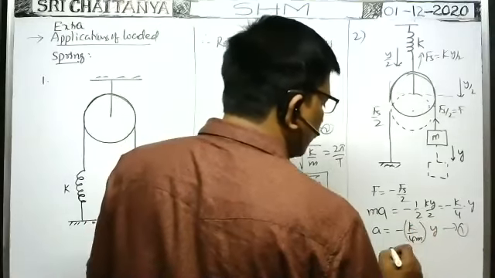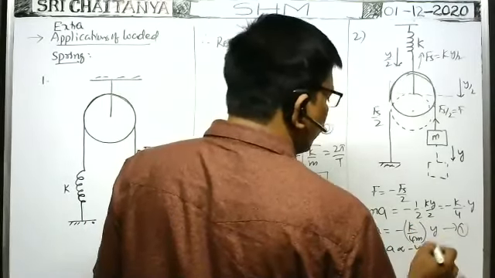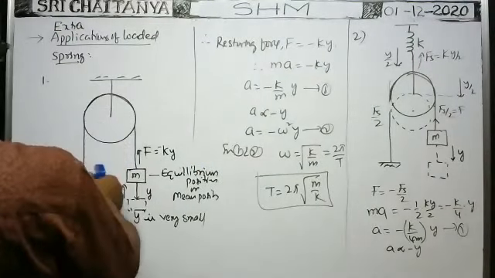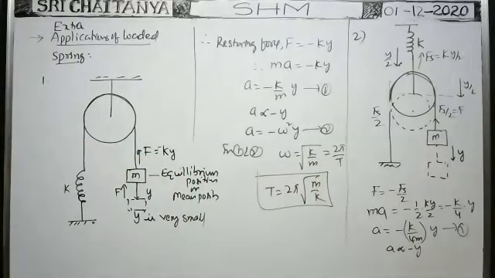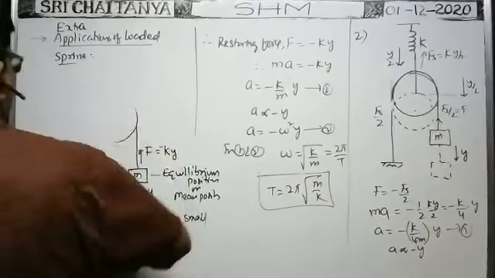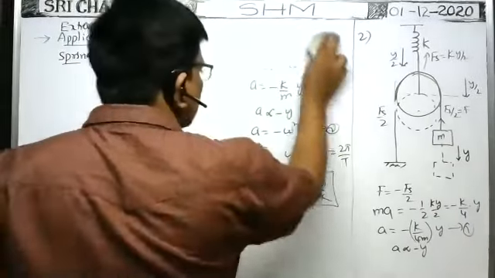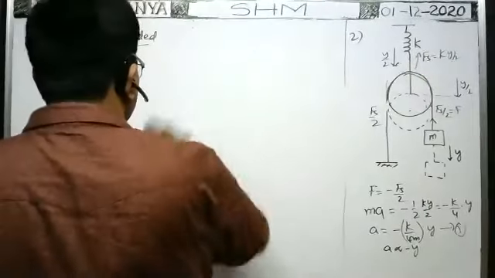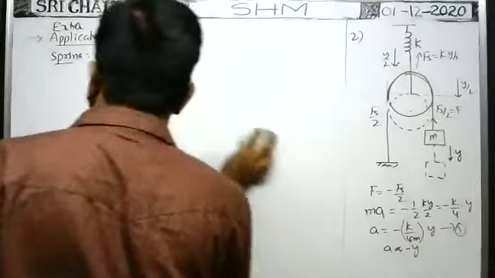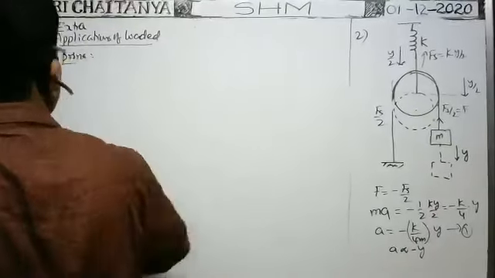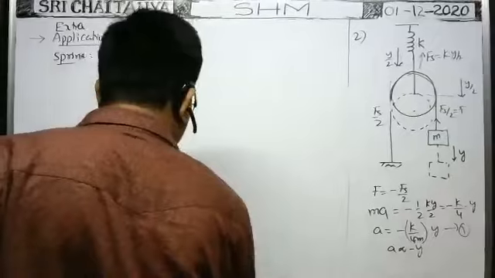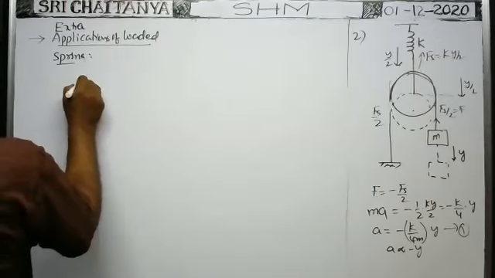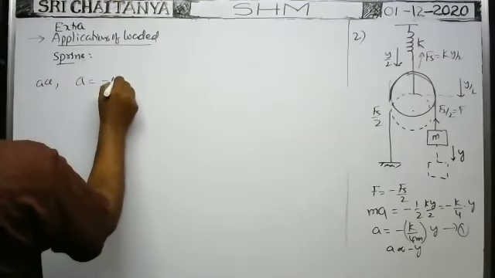That's why this is constant. So A is proportional to minus y now. So it follows the condition for executing simple harmonic motion, simple harmonic oscillations. Then we can use the formula A is equal to minus omega square into y now. So therefore, acceleration A is equal to minus omega square into y.